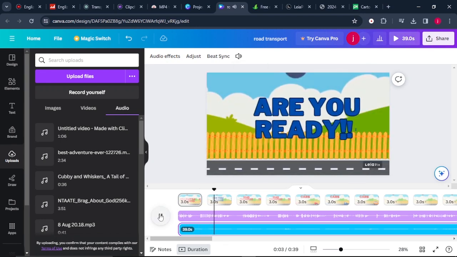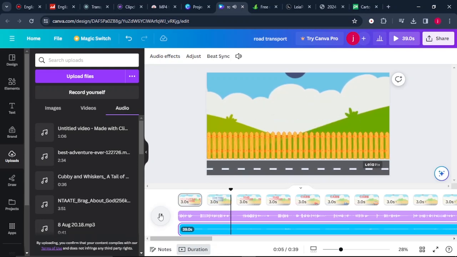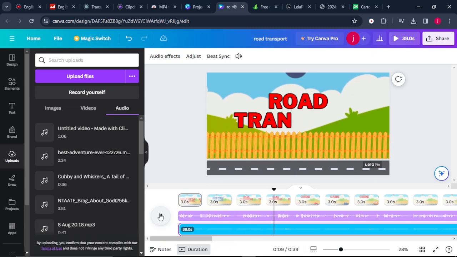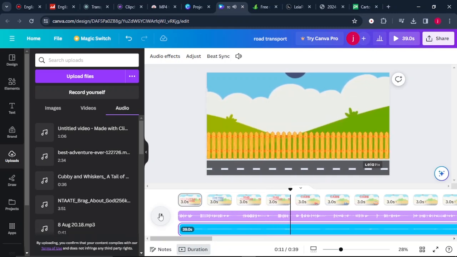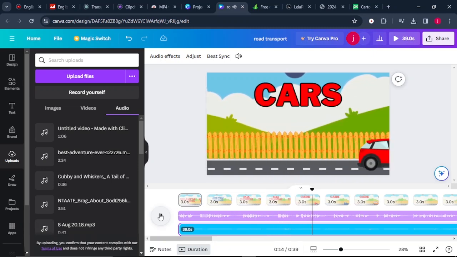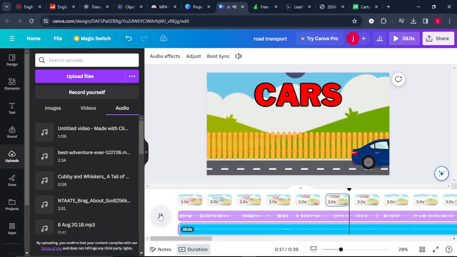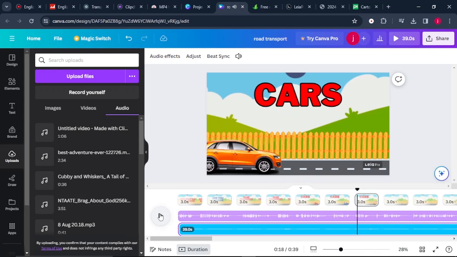Are you ready to dive into the world of transport? Today we will learn about road transport. On number 1 we have cars. Cars are like magic boxes with wheels. They take us to school, the park, and